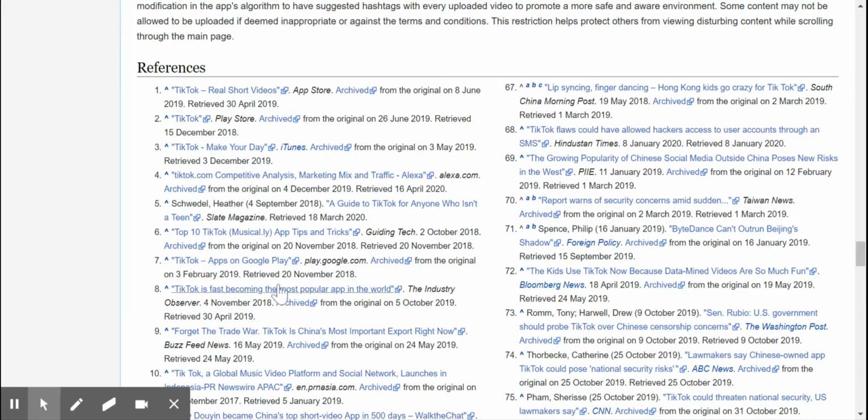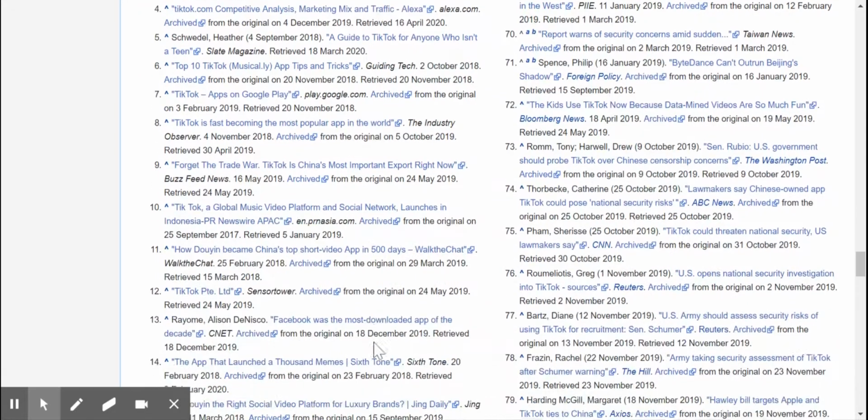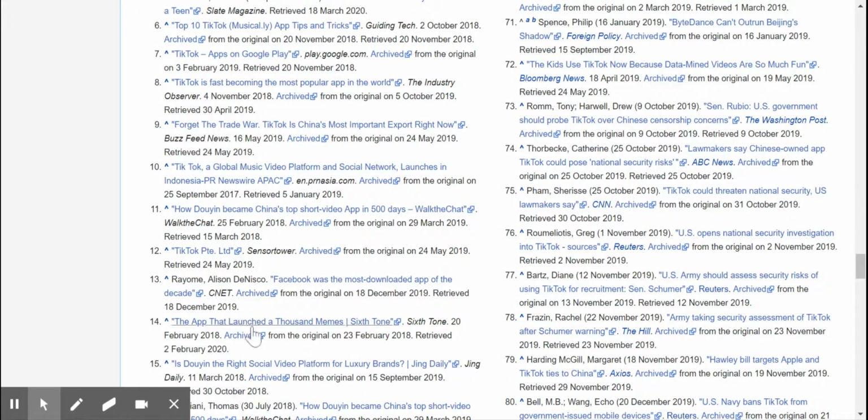For example, something such as, "Forget the trade war, TikTok is China's most important export right now." It was written on May 24th, 2019, so we know it's a pretty recent source. Or we could do something like "The app that launched 1,000 memes." Again, it's done in February 2018 and was retrieved on 2nd of February 2020, so we know it's a usable resource. And every single one of these links you can probably visit as long as it has this hyperlink right here.